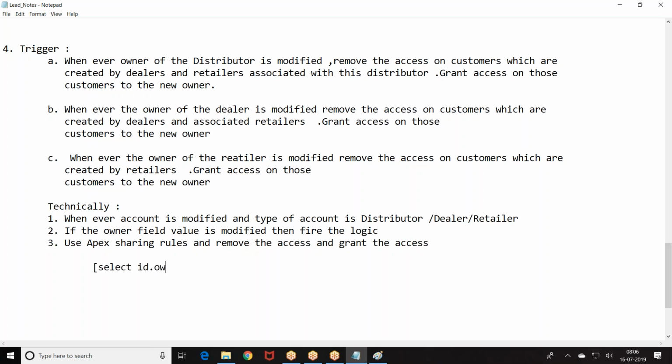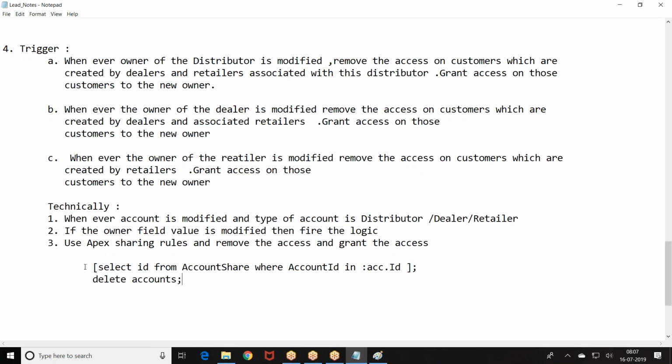Select from account sharing where account ID equal to... All those accounts we are going to delete.